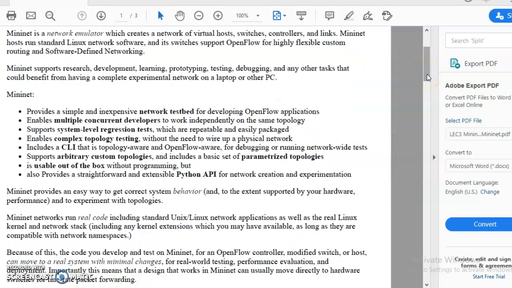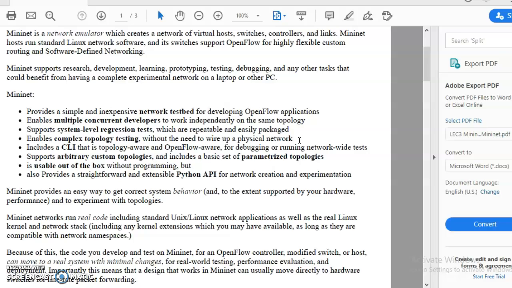Now, what is Mininet? It provides a simple and inexpensive network test bed for developing OpenFlow applications. So you can test whether the application will work correctly or not. The next is it enables multiple concurrent developers to work independently on the same topology. It also supports system level regression tests which are repeatable and easily packaged. It enables complex topology testing without the need to wire up a physical network.